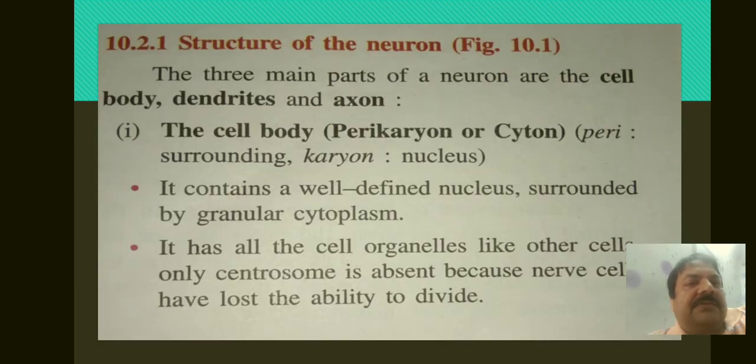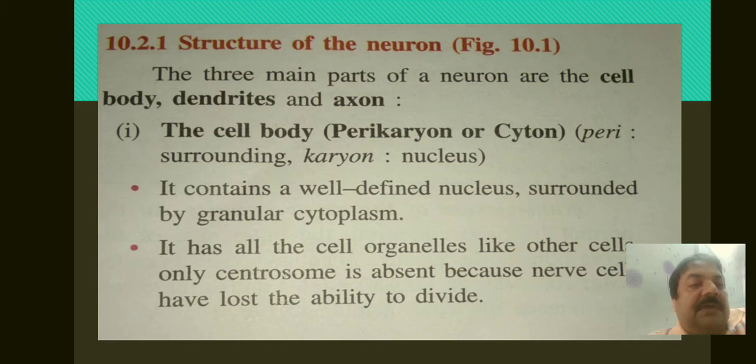The first one is the cell body. It contains a well defined nucleus and is surrounded by granular cytoplasm, and this cytoplasm contains all the cell organelles that are present in other cells, but one organelle is lacking. What is that organelle? That organelle is the centrosome. Why is it absent? Can anybody tell? It is because the nerve cell has lost the ability to divide, so it doesn't need the centrosome.